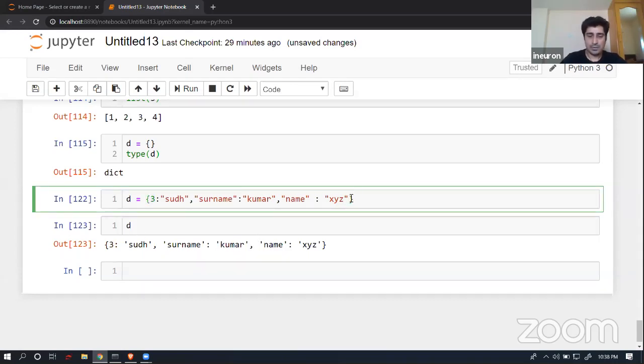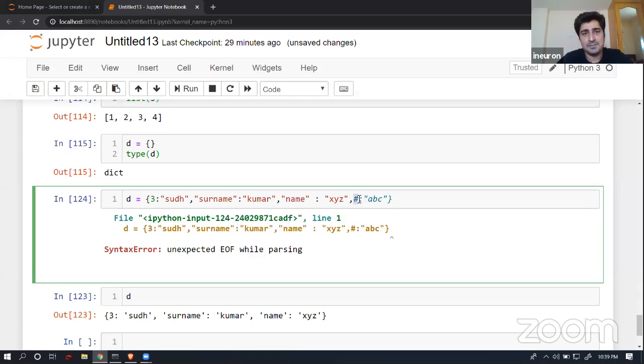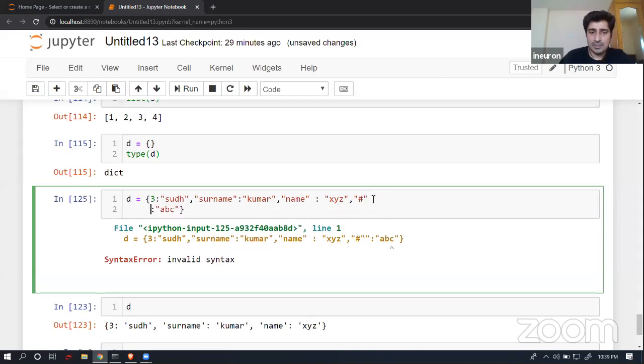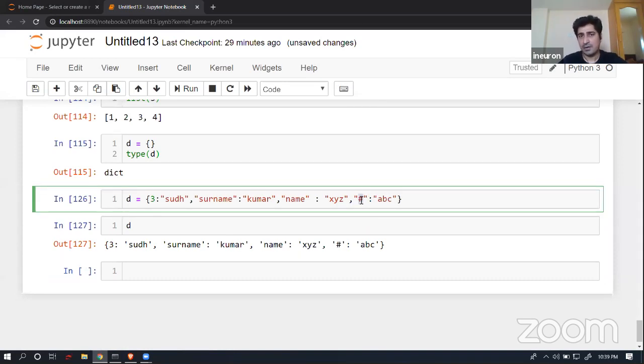Now let's suppose I'm trying to create a key and maybe I'm trying to use a special case character, so ABC as a value. Now in this case, you will find that it is not able to understand this part. So a special case can't be a part of your keys. So yes, if I enclose these things within a string, this operation is possible because now it's not a special case character. Now we have converted these things into the form of a string. So these particular operations are allowed.